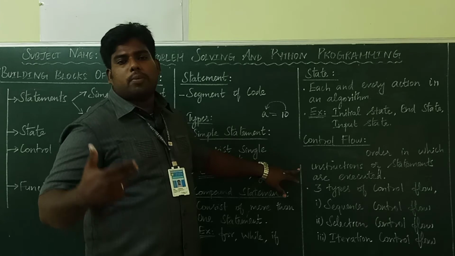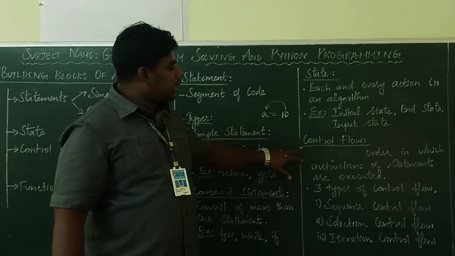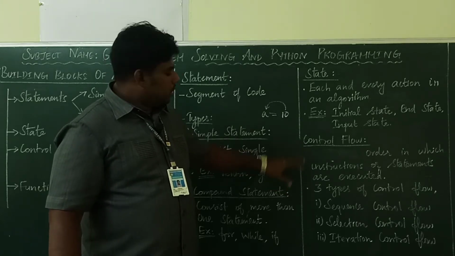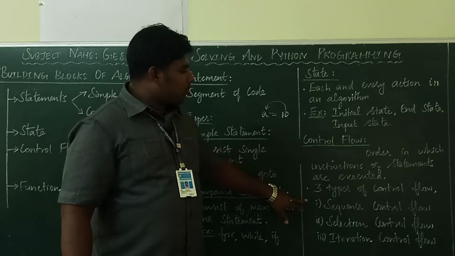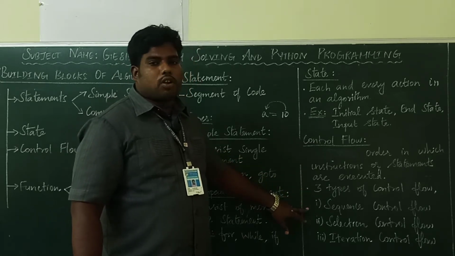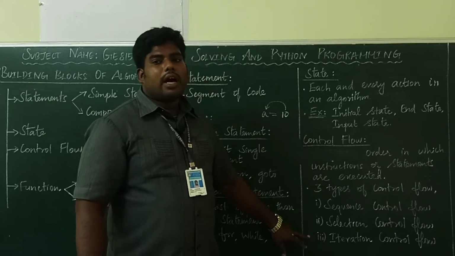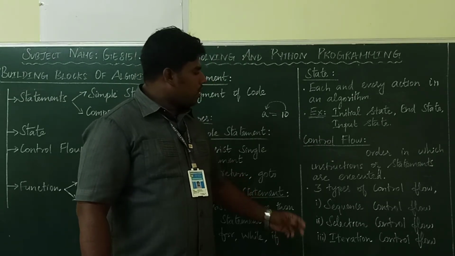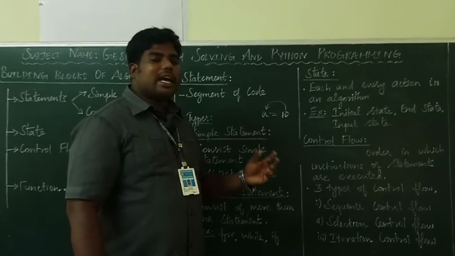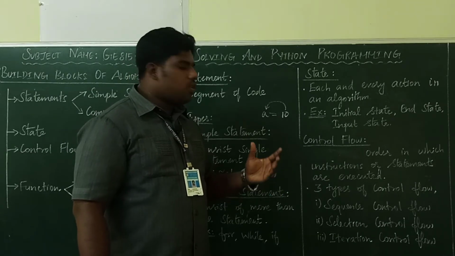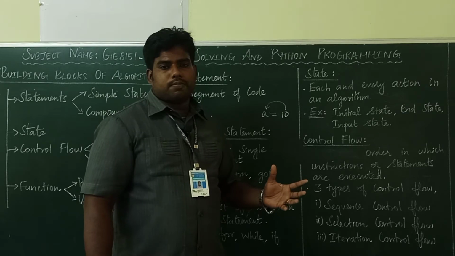Which instruction is to be executed should be determined by the control flow. There are three types of control flow: sequential control flow, selection control flow, and iteration control flow. What is control flow? It's the order in which the instructions are to be executed.